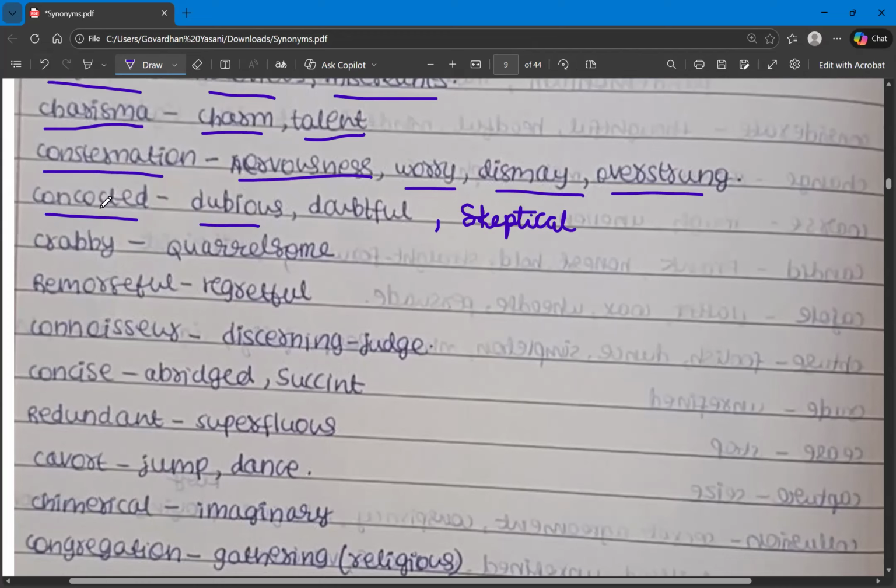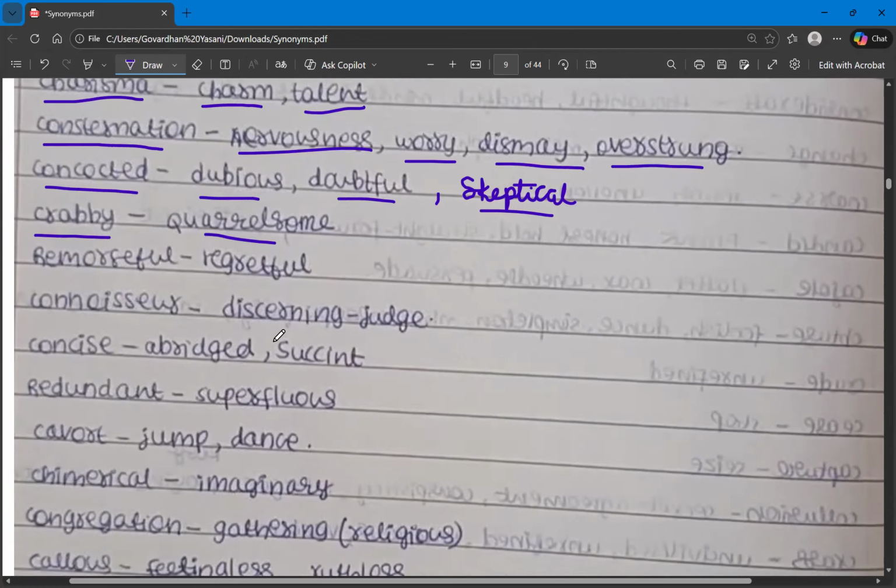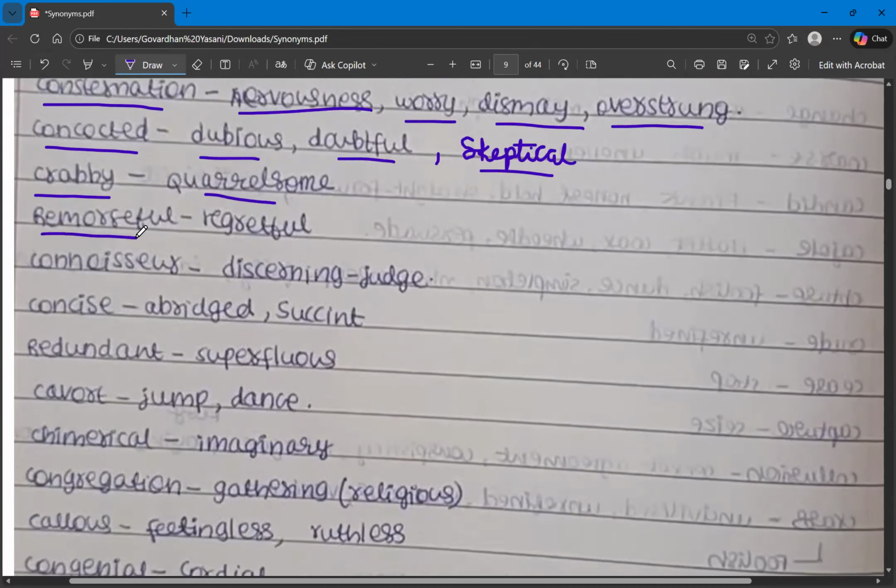So the synonyms for concocted are dubious, doubtful, skeptical, and crabby. So crabby is also the same, that is quarrelsome. And then we have remorseful. Remorseful means regretful, mournful, sorrow, that is filled with sorrow. So these are the synonyms for the word remorseful.